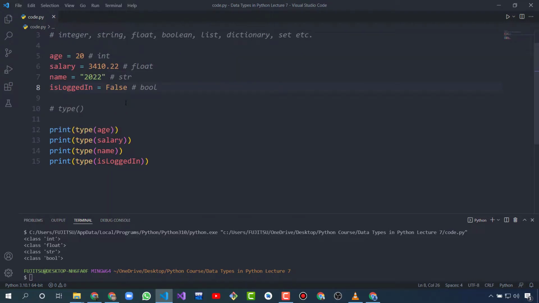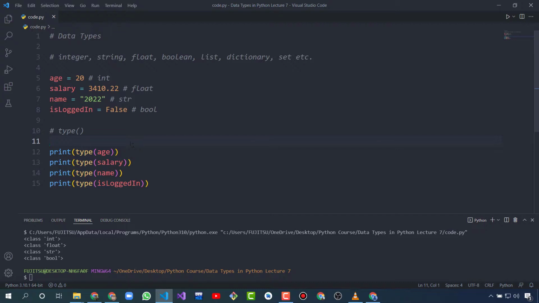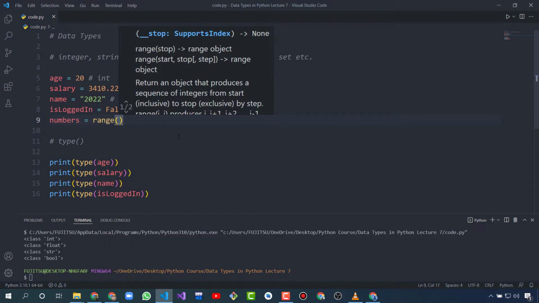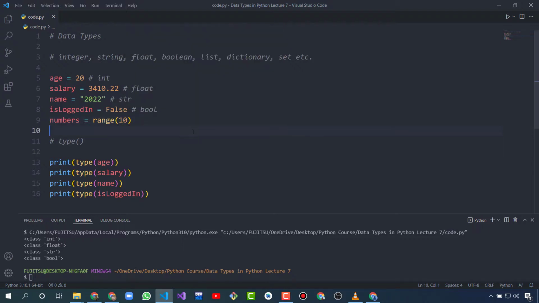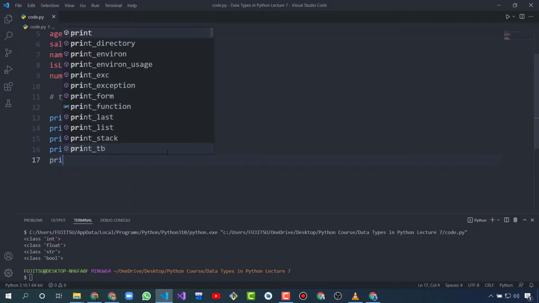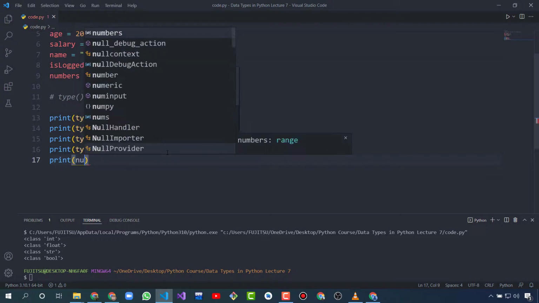And we have another data type, that is range. Range is basically a function, and it's also a data type. So let's create a variable numbers and range. In range I give the number 10, and I will print numbers.